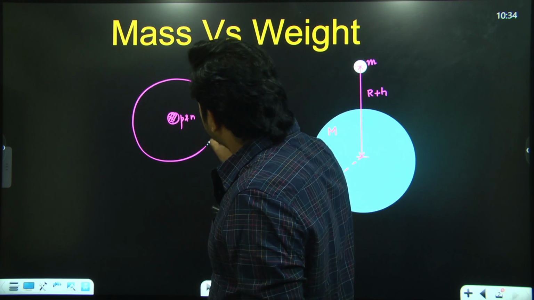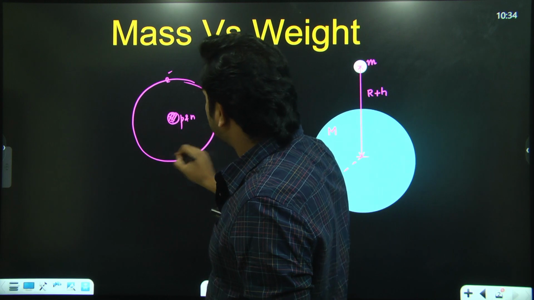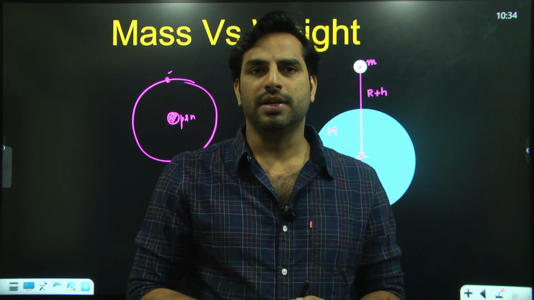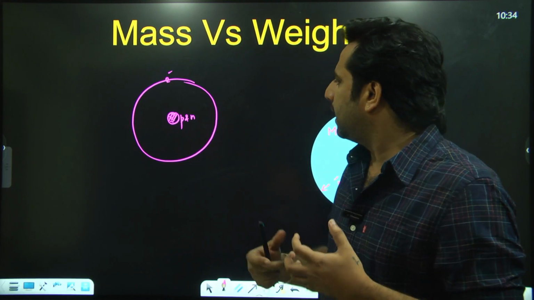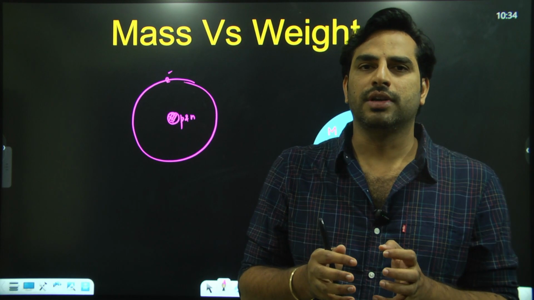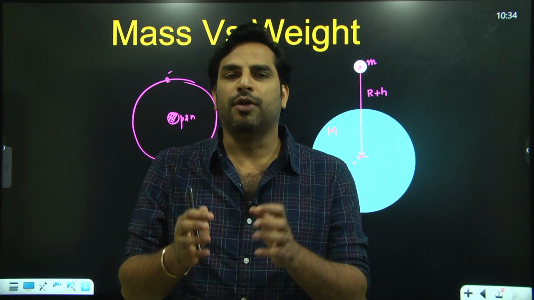And around this nucleus, electrons revolve in circular orbits. This is the basic atomic structure. Several atoms like this will combine to form a molecule, and several molecules combine to form matter.